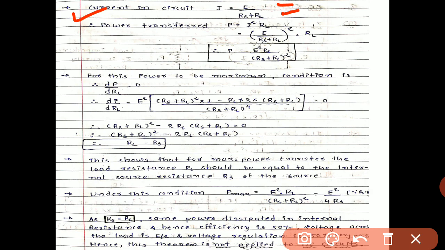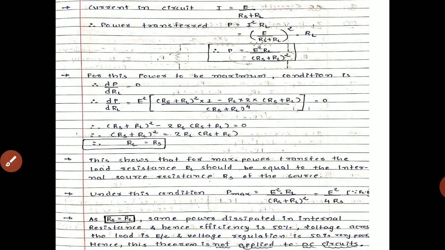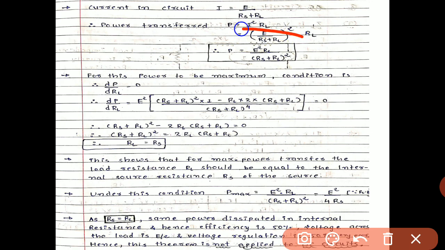So the power transfer P equals I square R. So P equals I square into RL. So we put the value of I, that is E upon Rs plus RL, and the square of I into RL. So by simplifying we get the value of P, that is E square RL divided by Rs plus RL whole square.